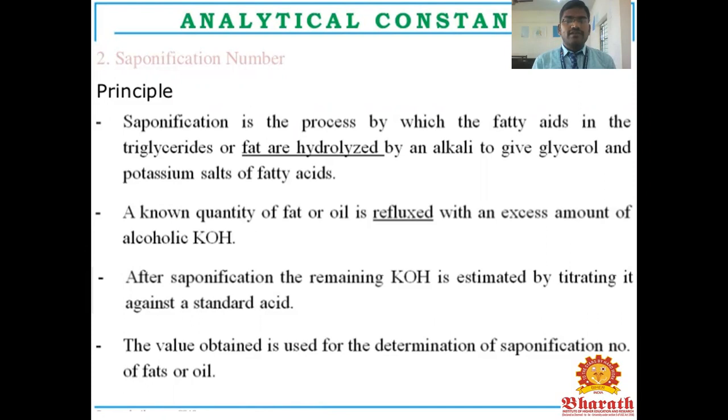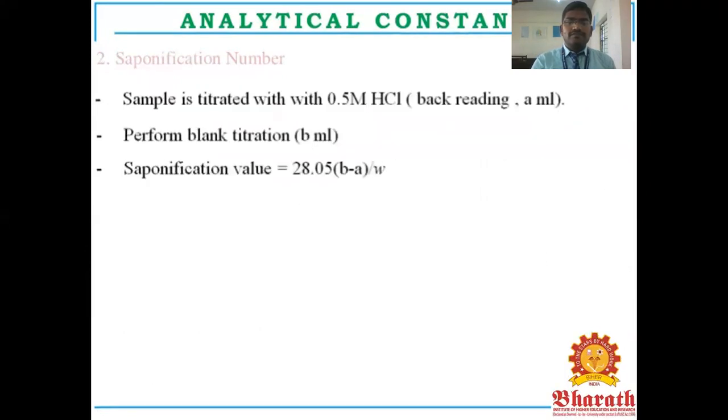A known quantity of fat or oil is refluxed with an excess amount of alcoholic potassium hydroxide. After saponification, the remaining potassium hydroxide is estimated by titrating with standard acid. The value obtained is used to determine the saponification number of fats or oils. The sample is titrated with 0.5 molar HCl, then the blank titration is performed. The saponification value equals 28.05 times (blank titration minus back titration) divided by weight.